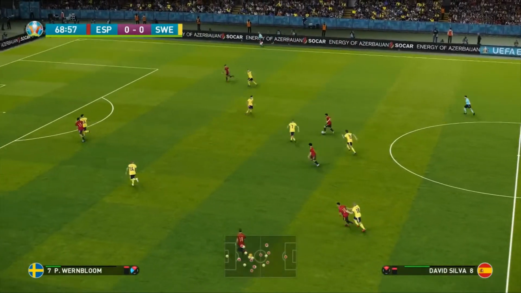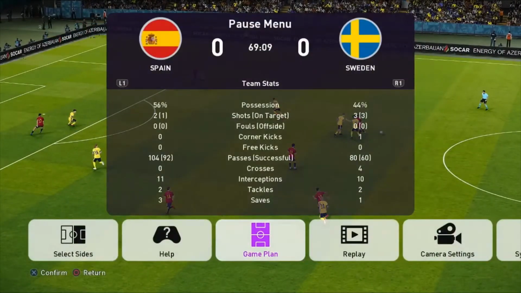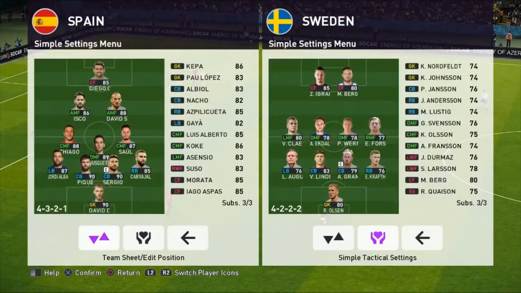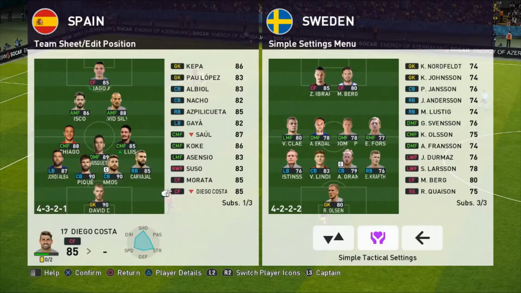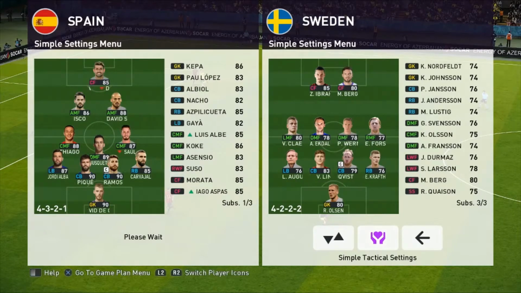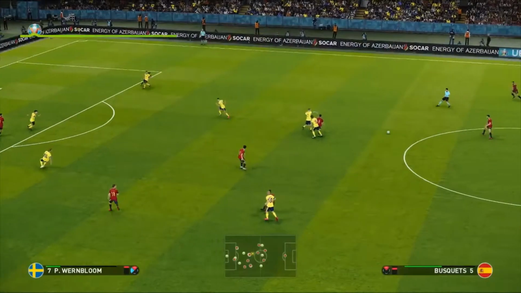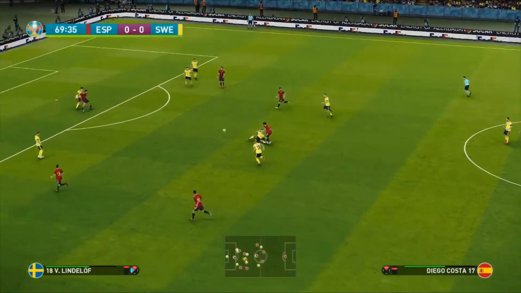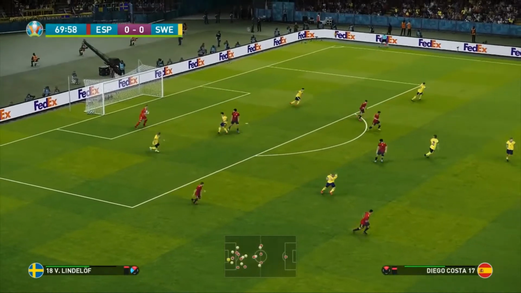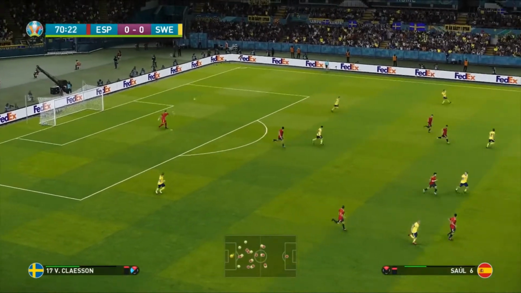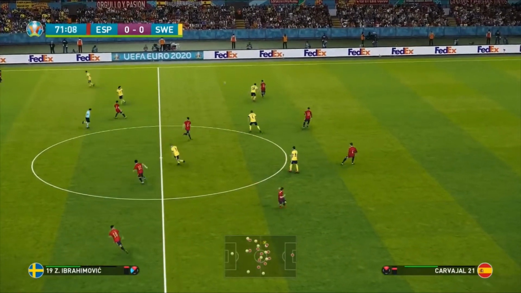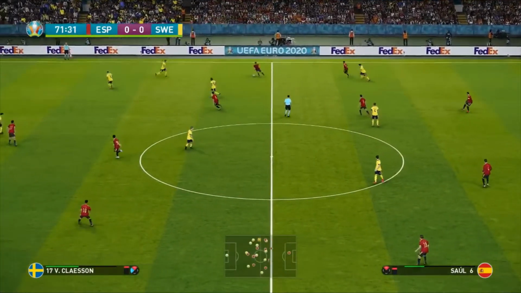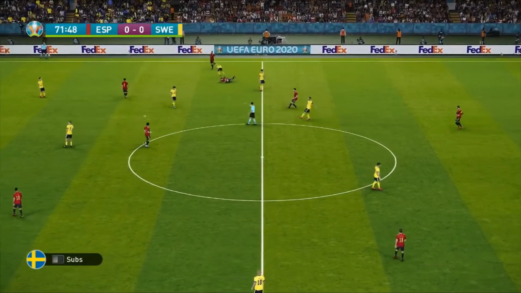Here's Thiago. It's Costa. Now for Isco. And we're going to have a substitution here from the Spanish manager. Subs now. He's wanting Luis Alberto on for Saul. He's going to go a little bit more attacking here. And Iago Aspas coming on for Diego Costa. He really is not happy. Does the Spanish manager want to go all-out attack? Because I tell you what right now, the Swedes are doing really well. And it's simply into the hands here of the Swedish goalkeeper. I've got to say, it really does feel like this is match day 3, and the Swedes are desperate to win this game because they've been outstanding. Still no goal in this game.